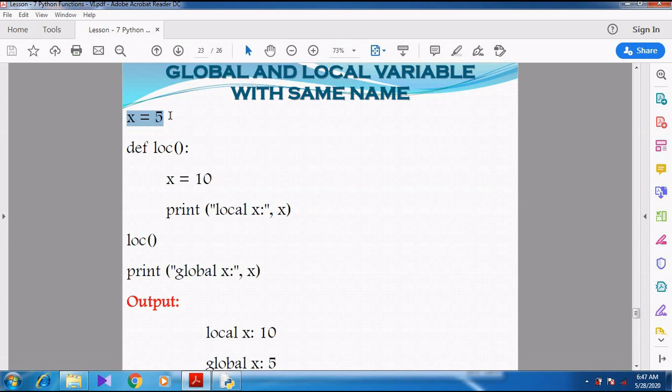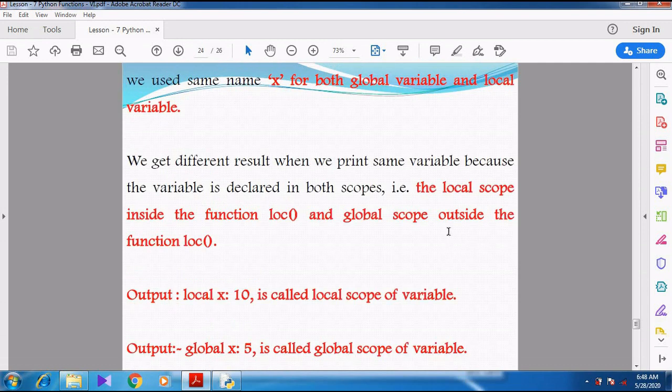Can you understand, students? Both the names are same, but they are used in different places. One is used outside the function, another variable is used inside the function. So the variable outside the function is called global variable. Another variable which is used inside the function is called local variable. Right? Both the names are same, but values stored in it are different. See the explanation they have given.